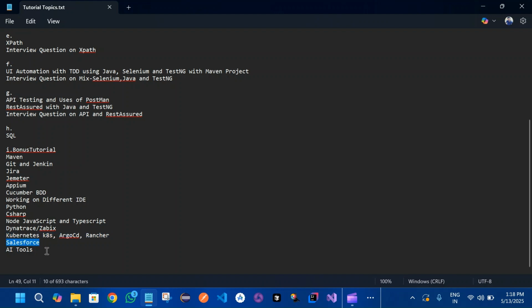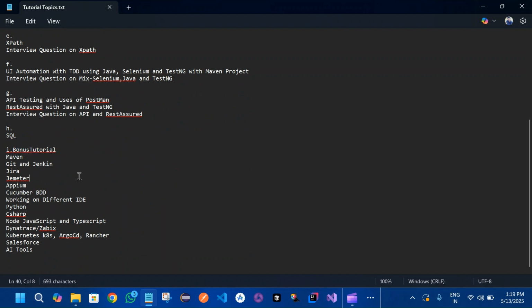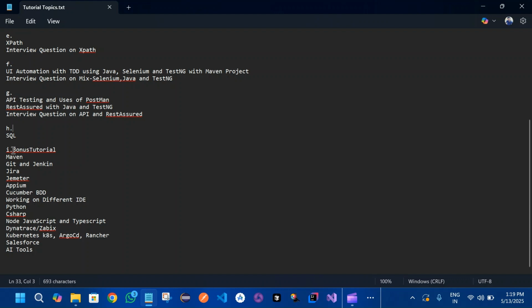We will be exploring some Salesforce application where we can create an incident, and when we get an incident, how to reply and everything. In the end we will be seeing some AI tools as well. We'll go through some AI tools, basic working scenarios, how we can give an exact prompt, and get our required response. If you feel something should be added to the bonus tutorial, just let me know in the comment section so that I can add more here. But we will be starting from here as I mentioned, and then we will jump into the bonus tutorial.